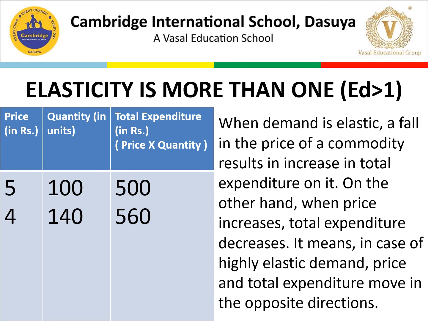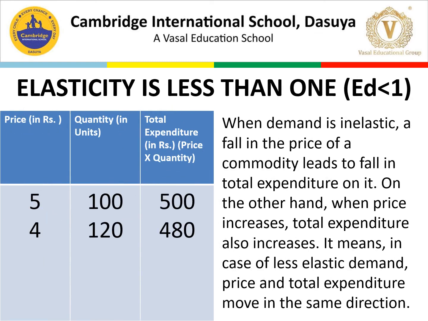Now let's move to the next topic. So next is elasticity is less than 1. When elasticity is less than 1, again the price is declining 5 to 4, then quantity is increasing. Fine. Quantity of units is increasing 100 to 120. Now in total expenditure we are going to get 5 into 100, that will be 500, and for 120 units, the expenditure is reduced, here now the total expenditure is 480.